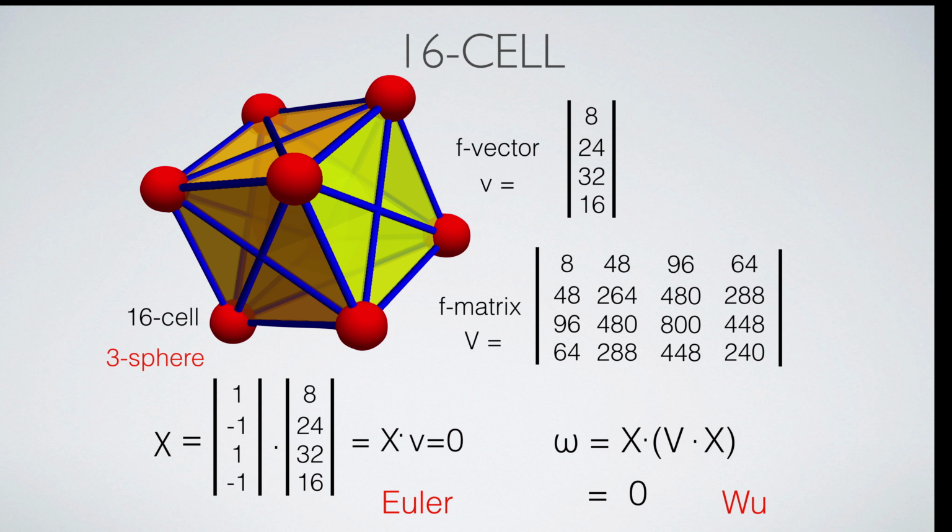We see here the F vector and the F matrix computed for the 16-cell. The Euler characteristic is the dot product between the Euler vector and this vector. It is 0, like for any 3-dimensional geometric graph. This is already a classical Dehn-Sommerville relation. With the F matrix we can compute the Wu characteristic by applying it to the Euler vector and again taking the dot product. It is again 0. This illustrates already a quadratic Dehn-Sommerville relation.